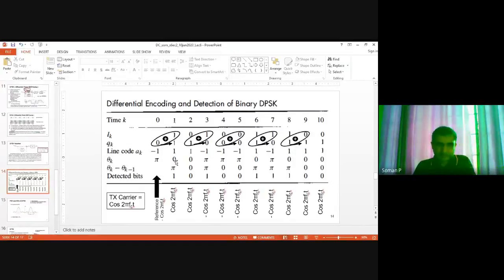So the current received waveform has a phase of 0, and the previous one has a phase of pi. So effectively minus pi is the same as pi. Similarly, this minus this equals this. This minus this equals this, pi. Clear?